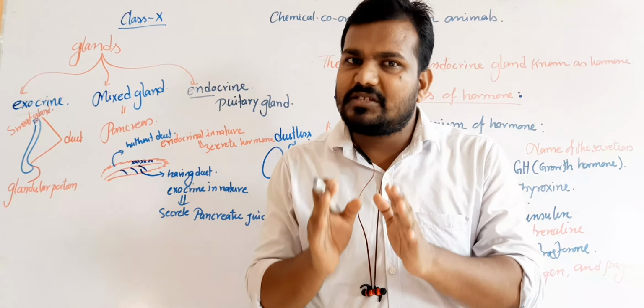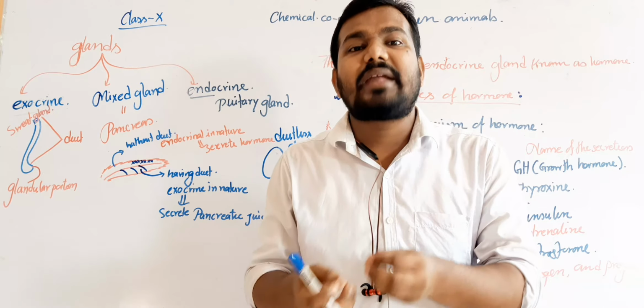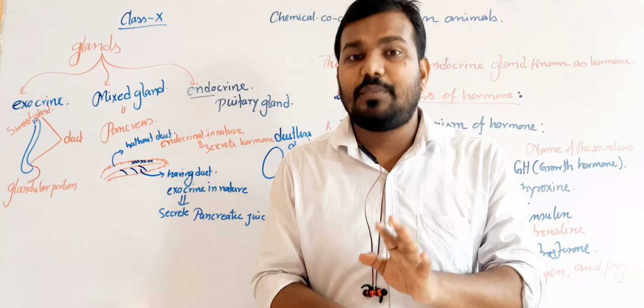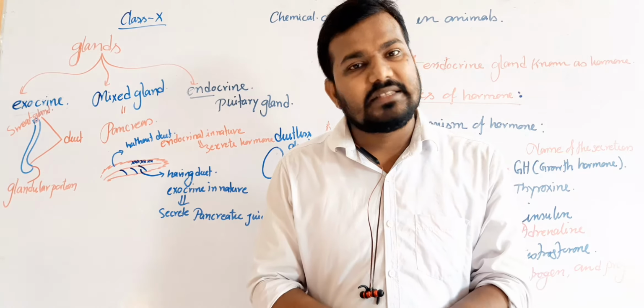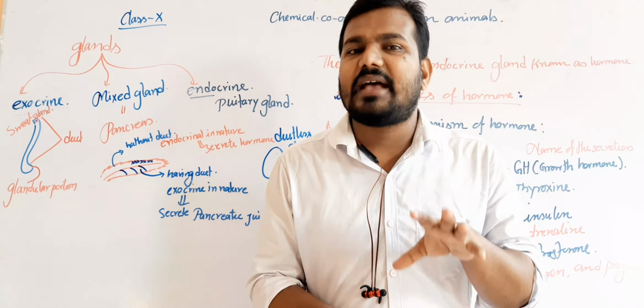Generally, a feedback mechanism is a loop which helps to control its own amount by its own action. That is known as a hormonal feedback mechanism. We will discuss this point later. Now we are going to discuss the different glands and their secretions.